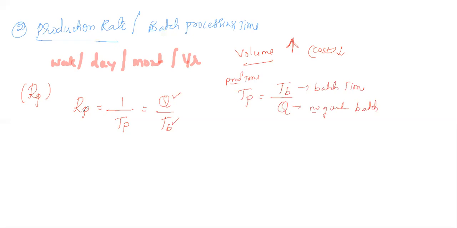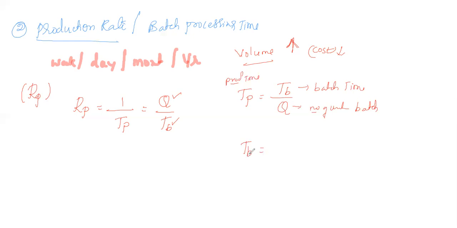So if you know the batch time and the number of quantities, we can calculate TP, so we can calculate the production time. Then what is the formula for TB?